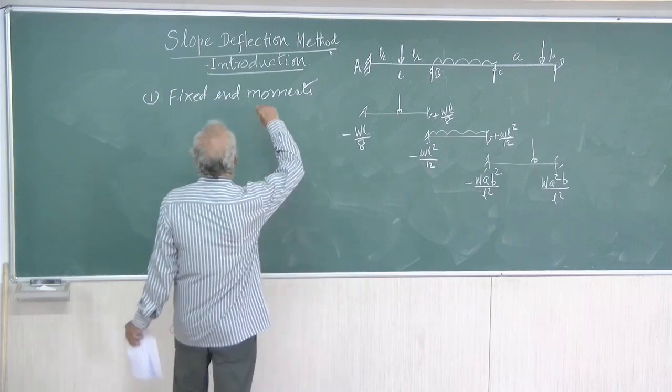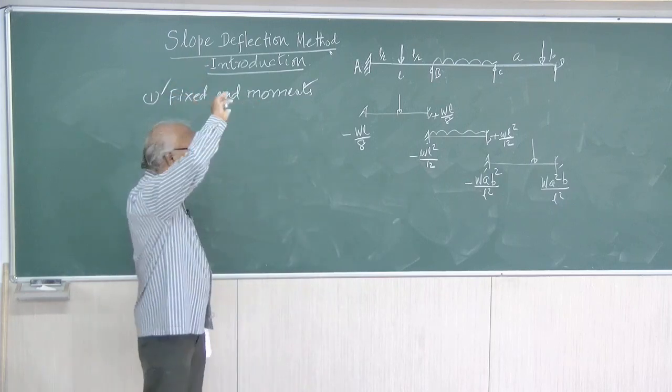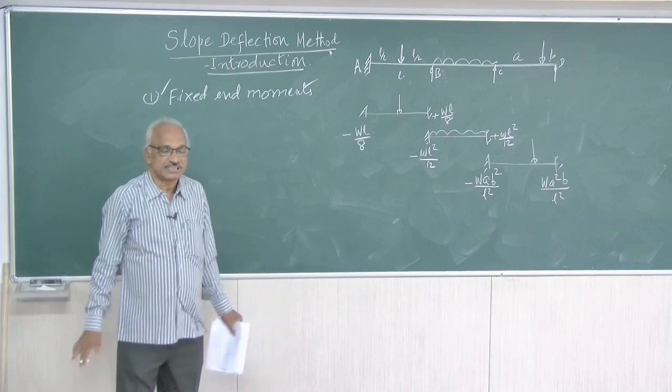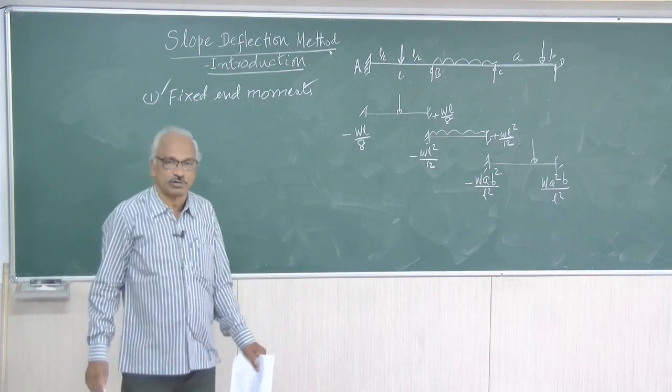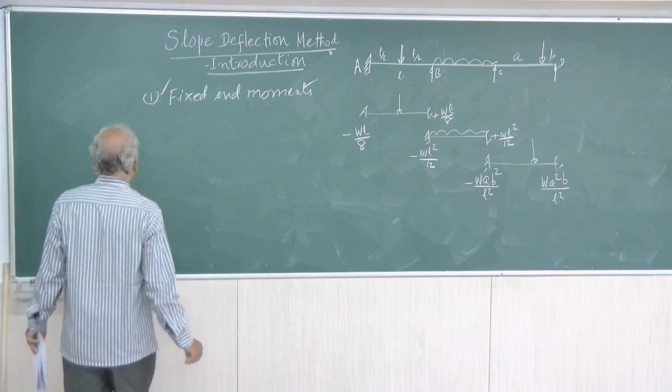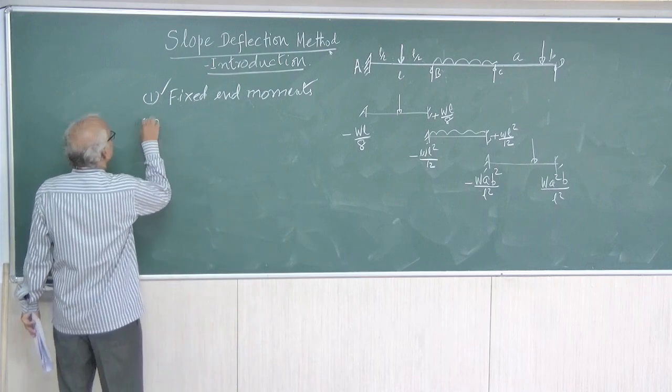That is what is called the fixed end moments. Initially, you fix all spans as fixed, find out the fixed end moments. The second step is slope deflection equation.